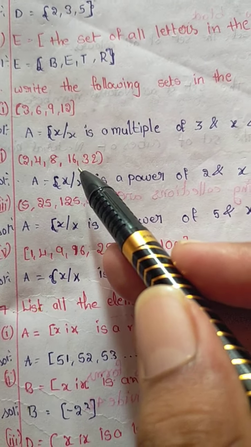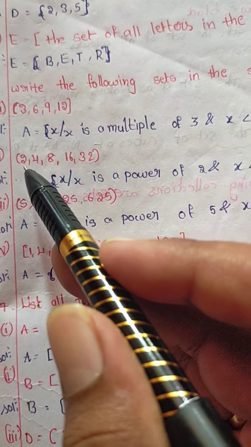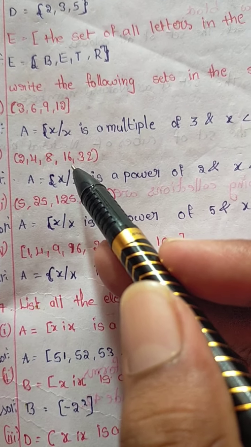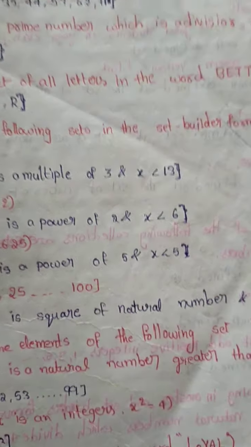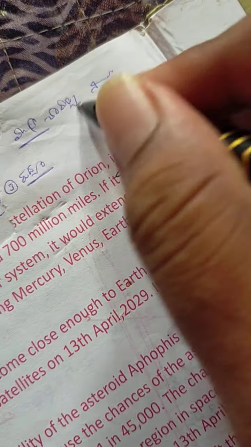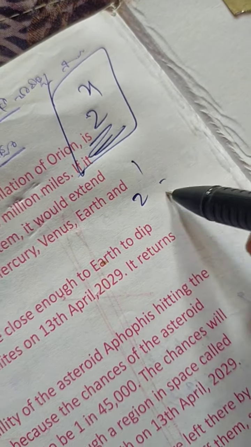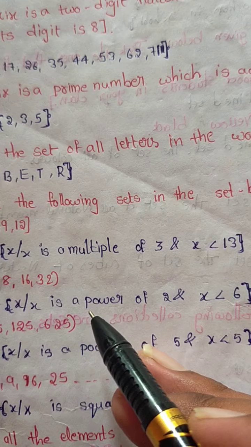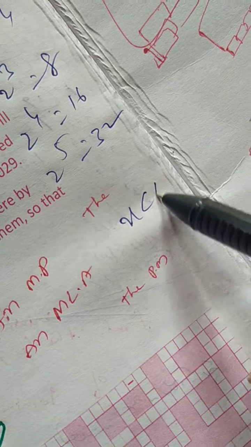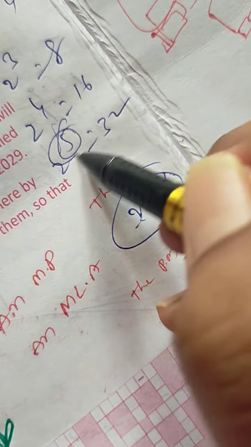Next: 2, 4, 8. X is a power of 2. Suppose 2 to the 1 is 2, 2 squared is 4, 2 cubed is 8, 2 to the 4 is 16, 2 to the 5 is 32. But here, X is a power of 2 and X is less than 6, which means below 6.